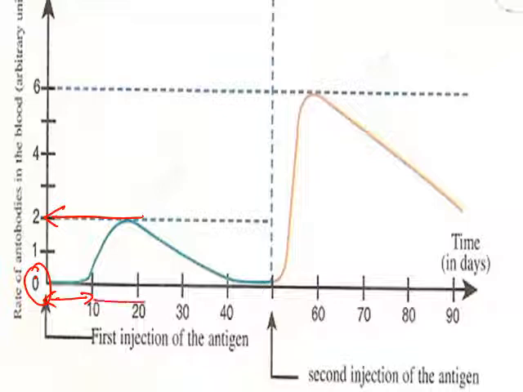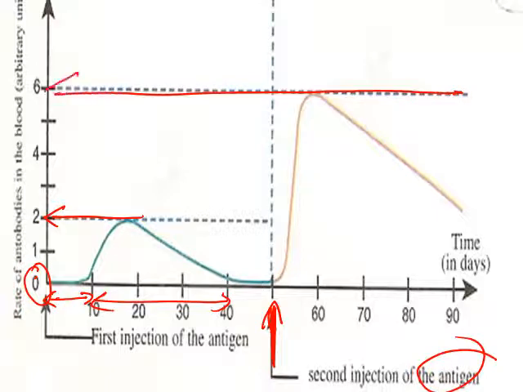The time is about 30 days. While upon the second injection with the same antigen, the secondary immune response is faster. It takes about 2 to 3 days to start an immune response and secrete a maximum of 6 AU, 6 arbitrary units of antibodies.